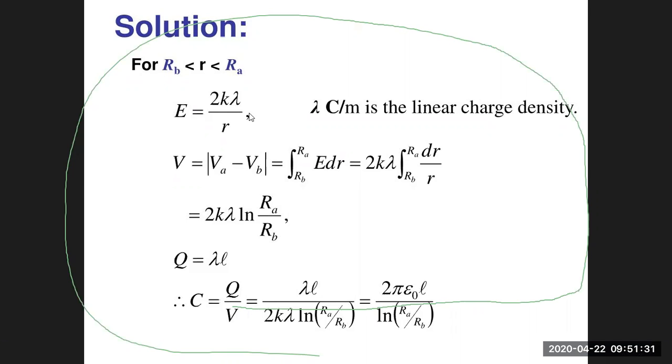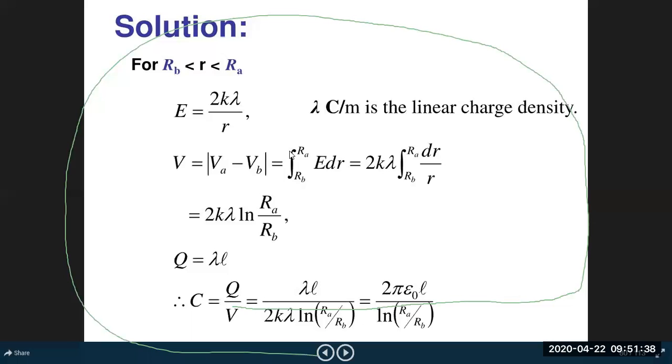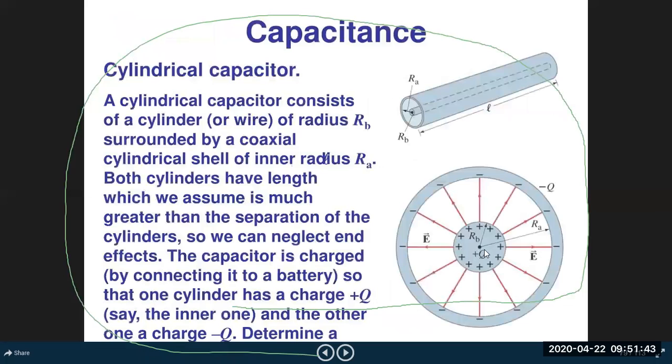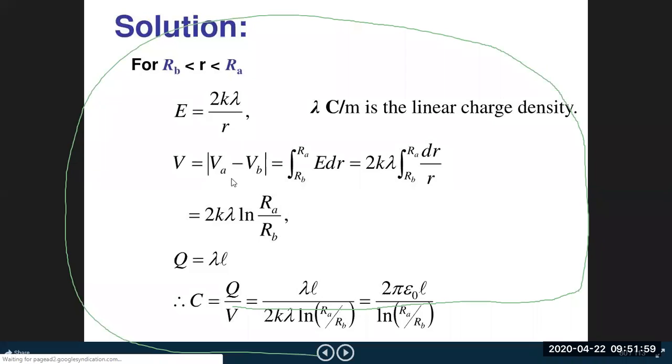Or RA to RB, because here it is already negative sign, so automatically you will get the same result as RB to RA. Just you must start from RA to RB, because here we have to start from here to here. So RB is outer cylinder and RA is inner cylinder. Now, after integrating, we get the result VA minus VB. This is the potential difference between the two cylinders.